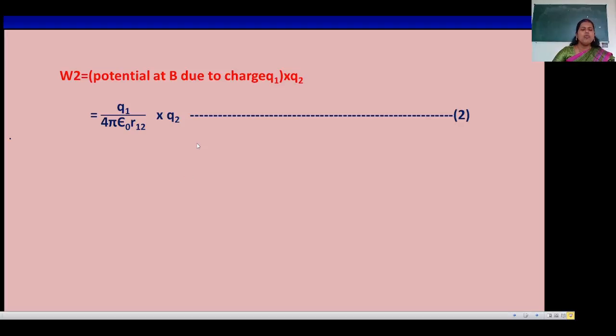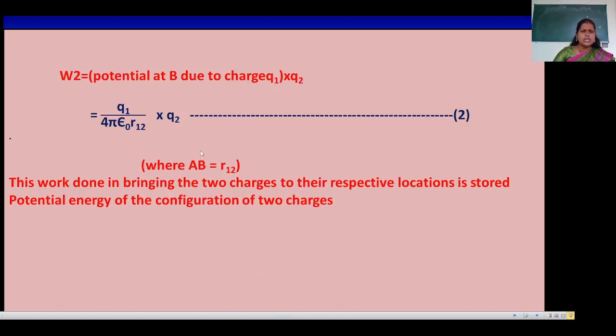That is the work done in bringing the Q2 charge to point B, where the distance between A and B is R12. This is the work done in bringing the two charges to their respective locations.